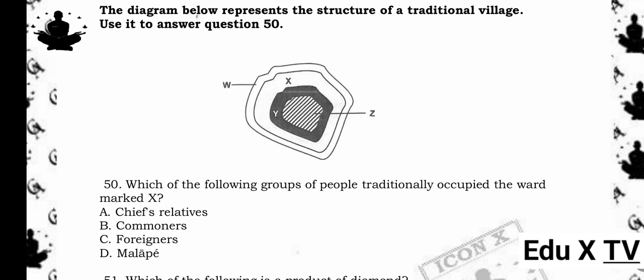Second outer ring. This was where commoners lived. These were the ordinary members of the tribe who were not closely related to the chief but were part of the main ethnic group. They formed the majority population. Outermost ring. This was reserved for foreigners, strangers, or Malapi, those from other tribes or those not directly under the chief's lineage. They were placed at the edge for security reasons and because they were still integrating into the community. So traditionally, the further from the center, the lower the social rank or integration into the tribe.